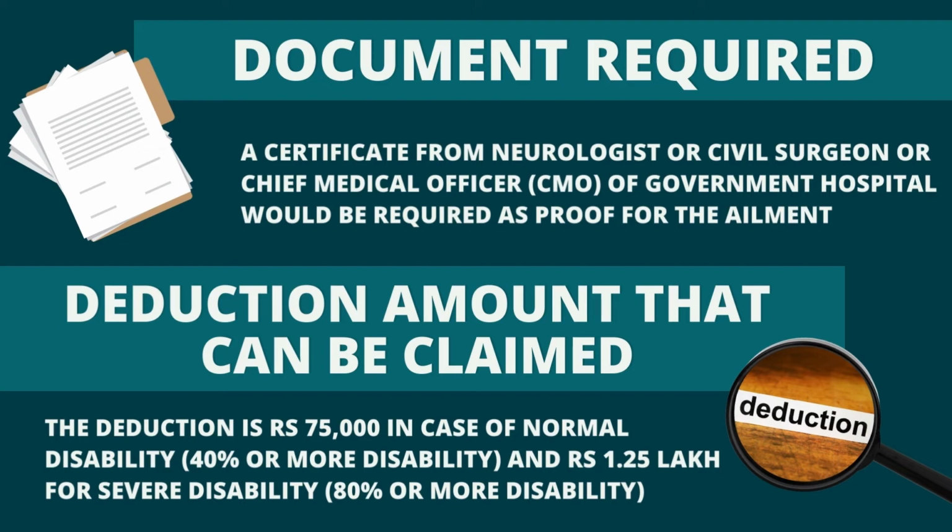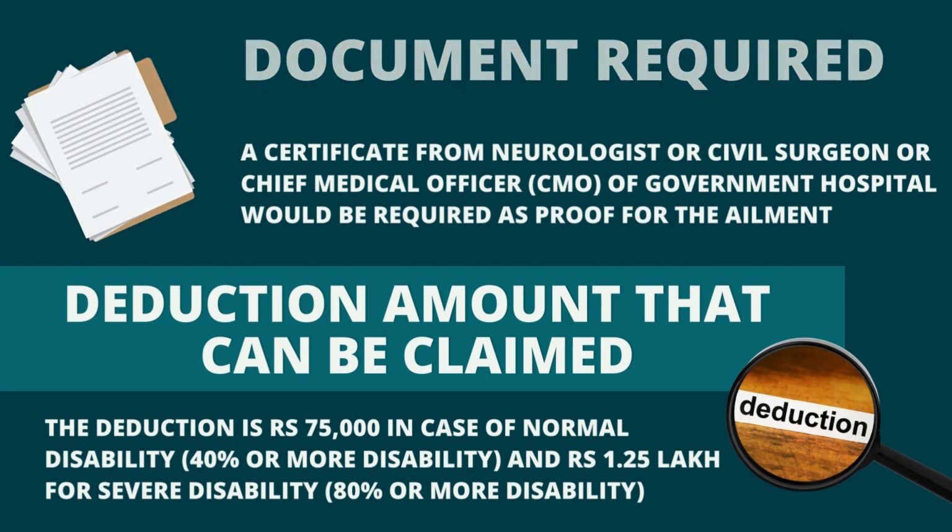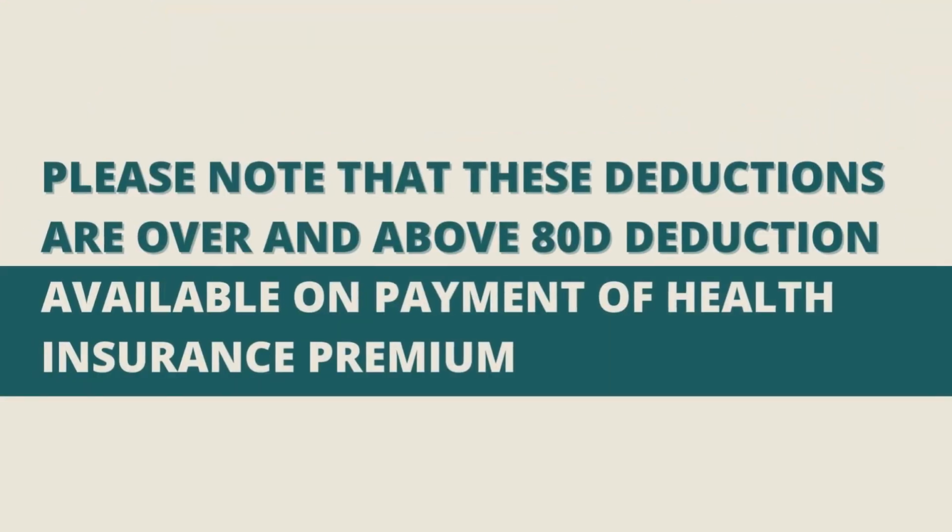Up to Rs 75,000 can be claimed in case of normal disability of 40% or more, and 1.25 lakhs can be claimed in case of 80% or more disability. Please note that these deductions are over and above your 80D deductions available on payment of health insurance premium.